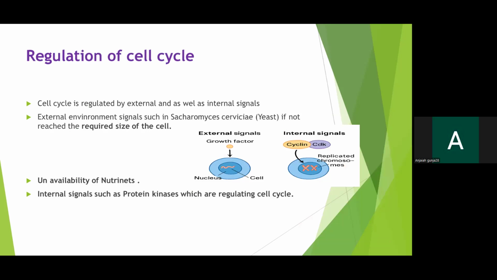Now let's see how the cell cycle is regulated. That is called regulation of the cell cycle. The cell cycle is regulated mainly by two factors: external factors as well as internal factors, called external signals or internal signals. Now you see external environmental signals. Scientists have observed in Saccharomyces cerevisiae, the yeast, that if the cell has not reached a required size, it will not undergo cell division.